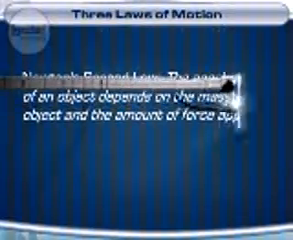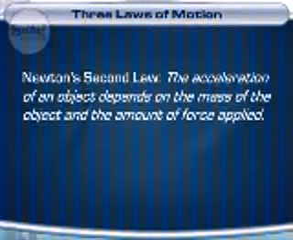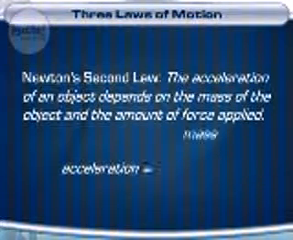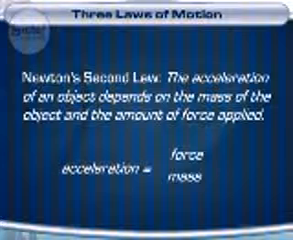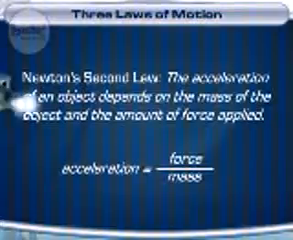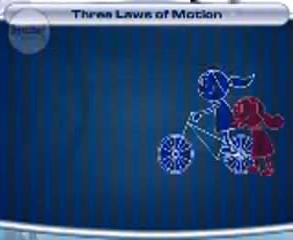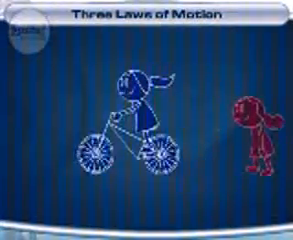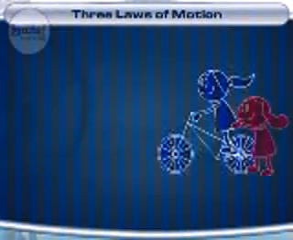Moving on to Newton's second law. The acceleration of an object depends on the mass of the object and the amount of force applied. So? Well, we know that to get an object moving, we have to apply an unbalanced force. Newton's second law says that a larger force will cause an object to accelerate faster than a small force will. If you're on a bike and a friend pushes you gently, you speed up slowly. But if she pushes really hard, you speed up really quickly, right? The larger the force, the faster the acceleration.